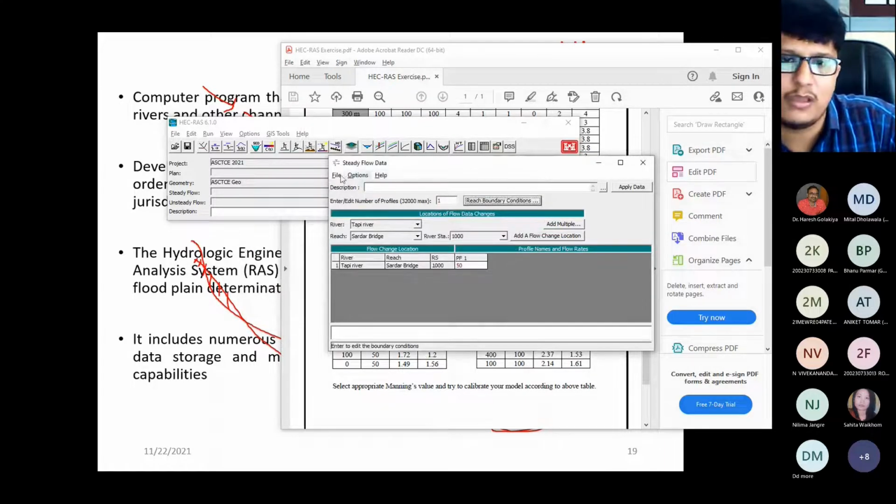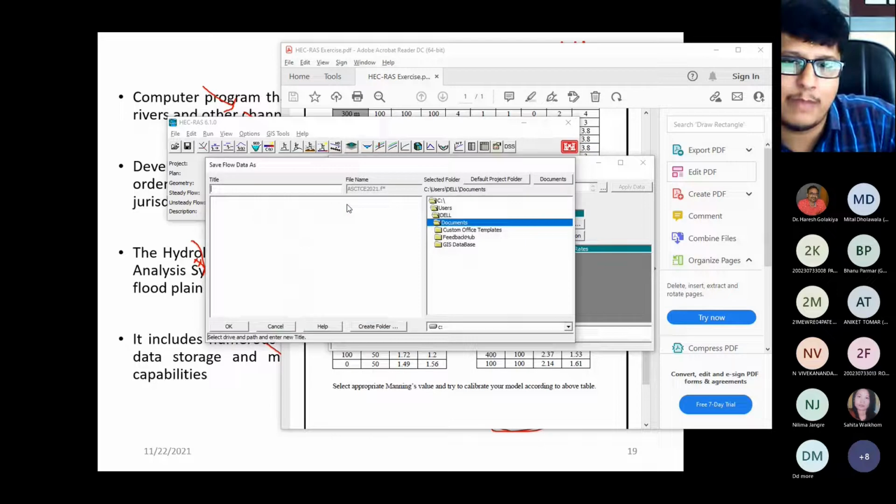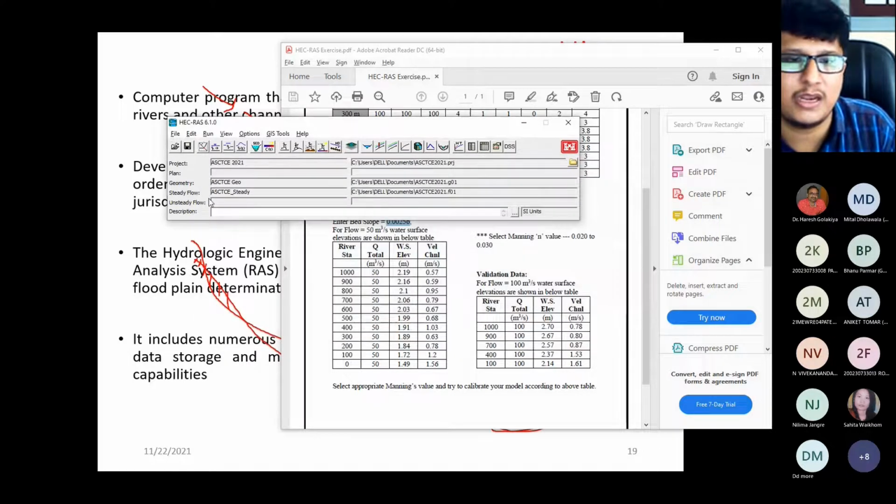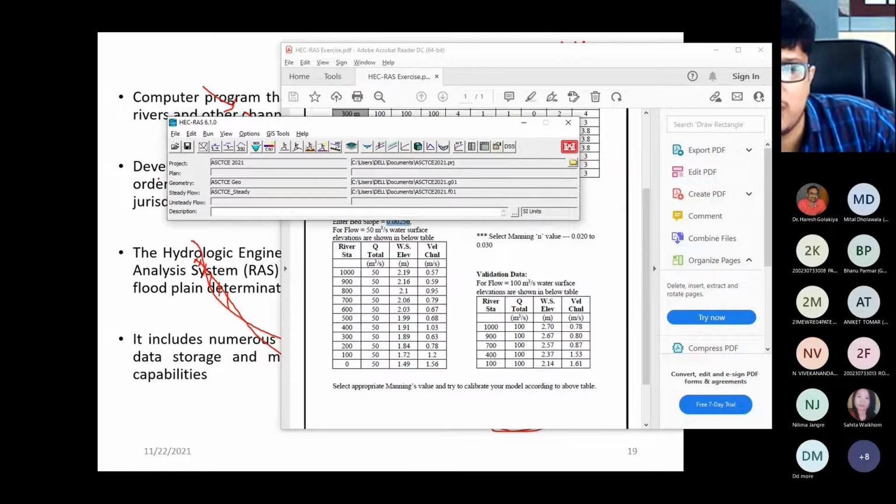Once you finalize the boundary condition, you can click OK. Then go to the file menu, save the data, give the name again. Now you can see on the screen, it is already over there, that steady. Now you have to run your model, right? This is only the data interpretation, data adding thing which we have done.